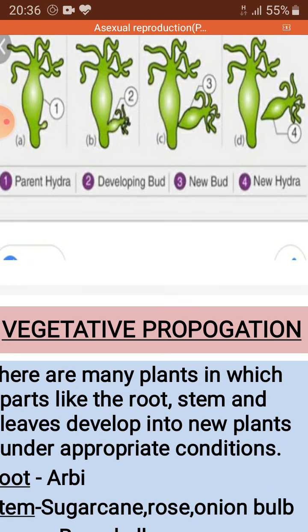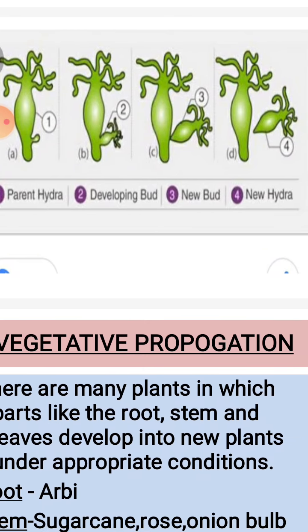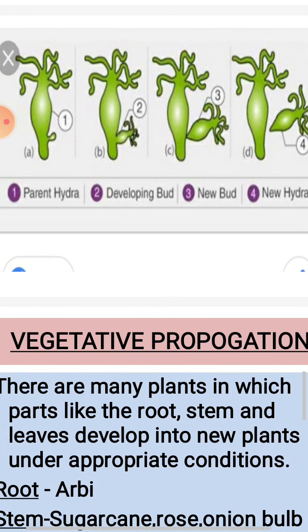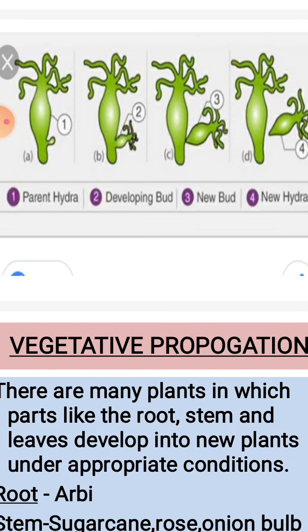Dear children, look at the figure. See, first figure, it is the parent Hydra. Then in the second figure you can see a developing bud appear, and in the third figure the size of the bud increases, and in the fourth figure it detaches from the parent body and a new Hydra is formed. In this way, through budding also a parent can give new young ones.